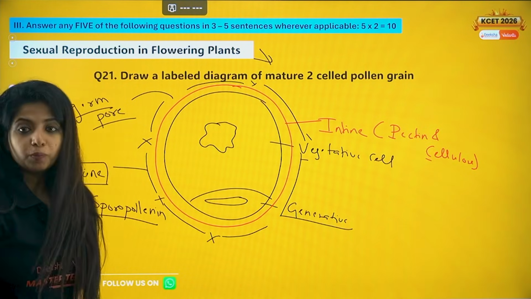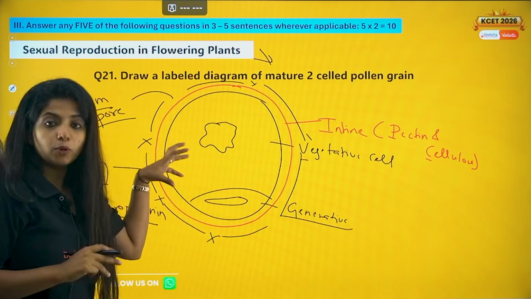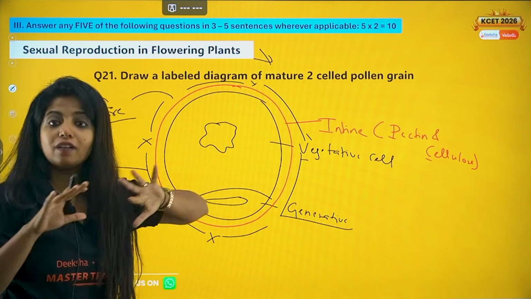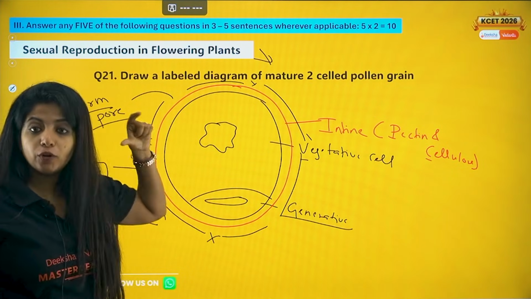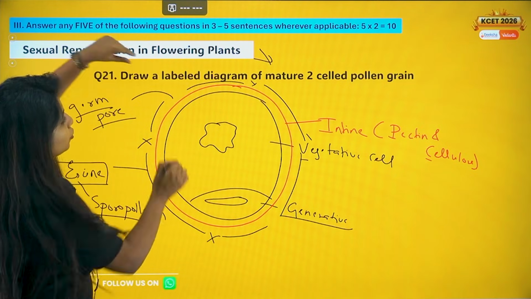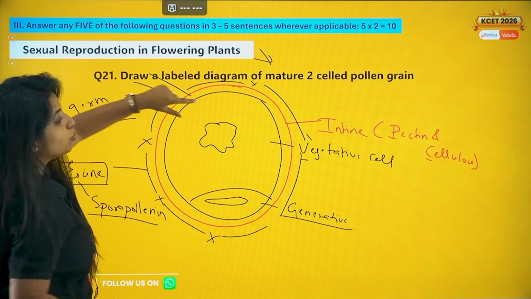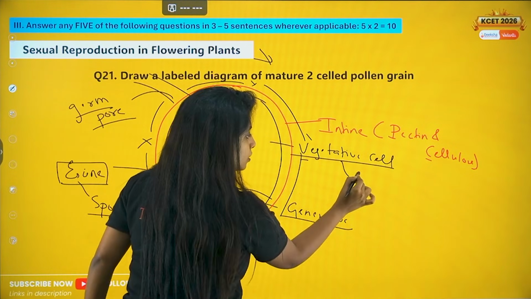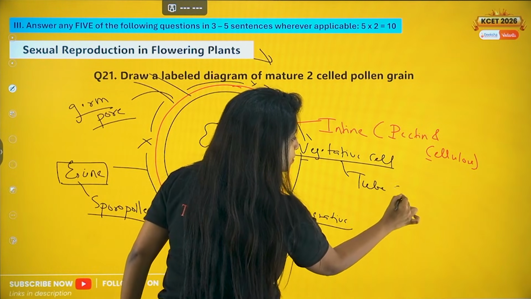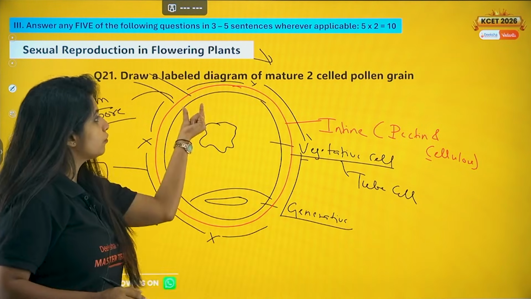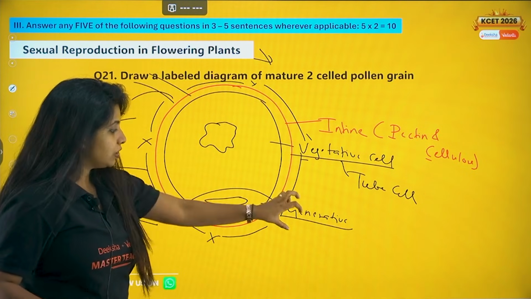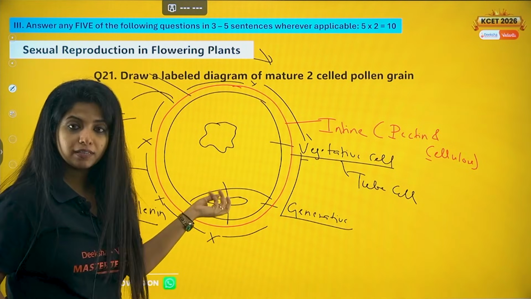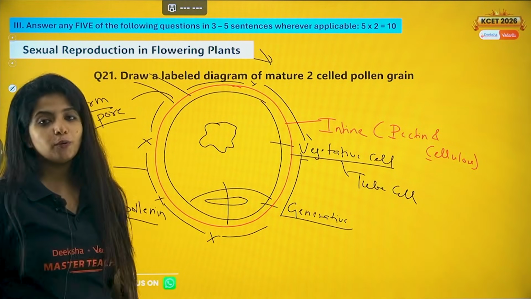And why do you think the germ pore is important? So basically, when the pollen grain lands on the stigma, and if everything goes well, it has to form a pollen tube. And this is where the pollen tube comes out from. And what helps in the formation of the pollen tube? It's the vegetative cell. So the vegetative cell is also known as the tube cell. Why? Because it helps in the formation of the pollen tube. And then the generative cell will also divide into two. You have two gametes. These two gametes will be going through the pollen tube.